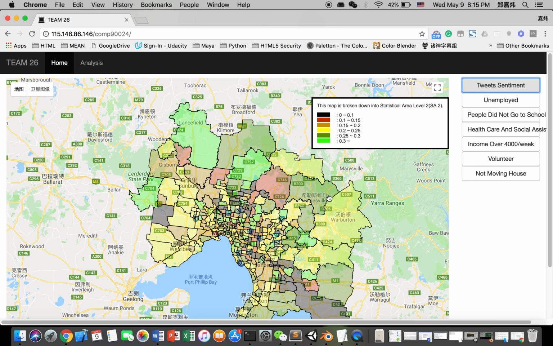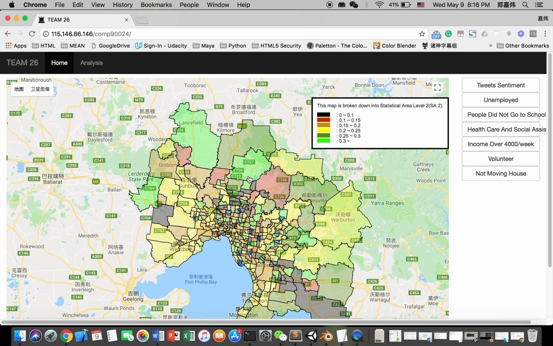By clicking the buttons at the upper right corner, the dataset of one topic is broken down into each suburb with different colors. Each dataset is divided into 6 classes according to some designed interval ranges. The suburbs belonging to the same range are colored with the same colors. Different topics give us different visualizations. Clicking a suburb on the map will show the name of the suburb and its accurate data.